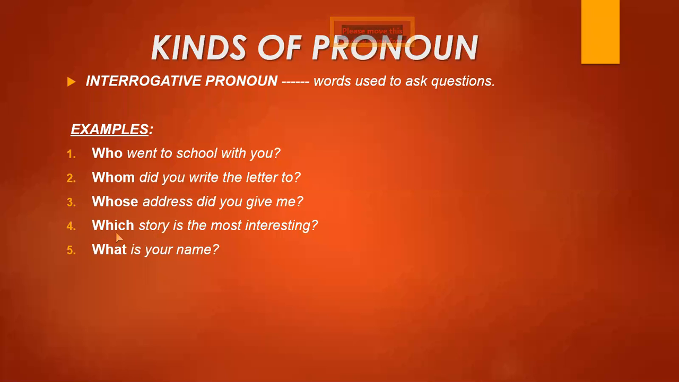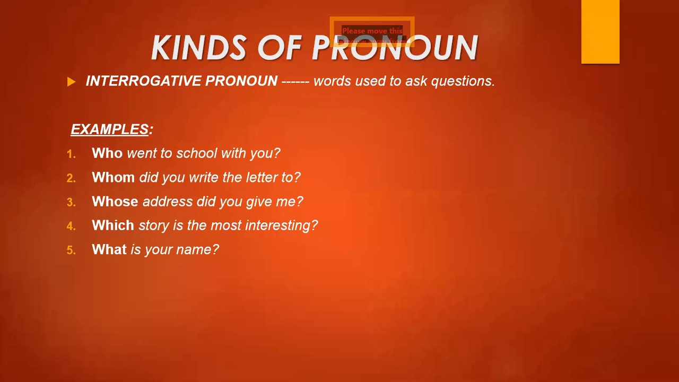Now I come to the fourth example. Which story is the most interesting? What is your name? Again, you can see that which is used for the thing, story, and what is used for the thing, name. Okay, so remember these things: who, whom, and whose are used for the persons; which, what, that, all these are used for the things. I hope you have understood all the kinds of pronoun very well.